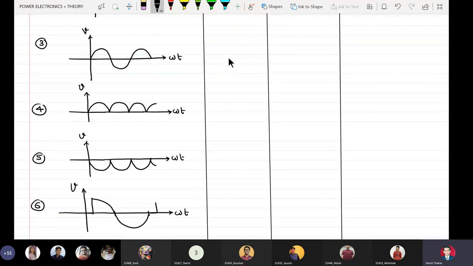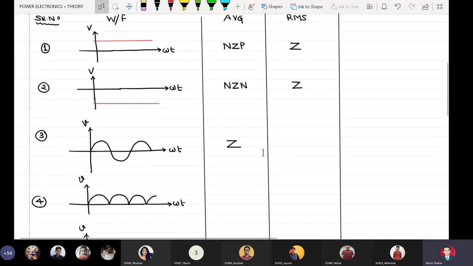Z and NZP. Pardon? Yeah, again I could not hear. Z and NZP. Very good. Waveform number 3 is a pure AC signal, so its average content is 0. So I have to write down Z in average content. And what about RMS value?